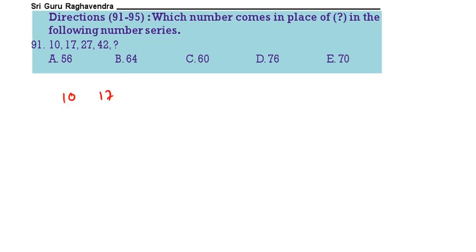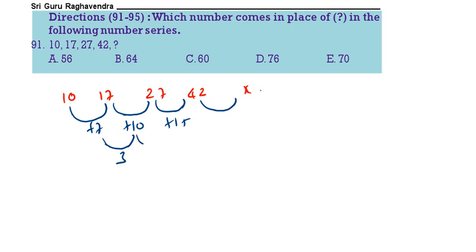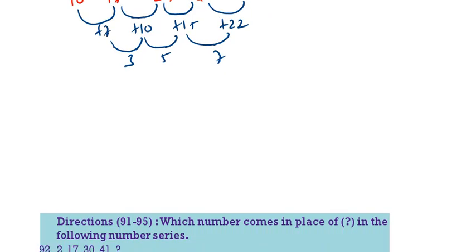10, 17, 27, 42, question mark. See here, this is 7. This is 10. This is 15. So 3 gap, 5 gap, next 7 gap, plus 22. That is 64. Next question.